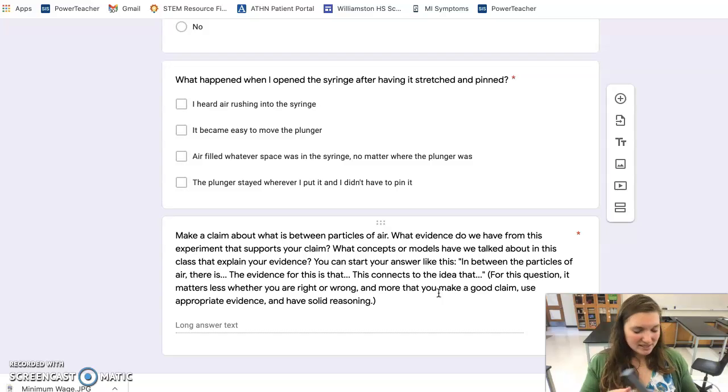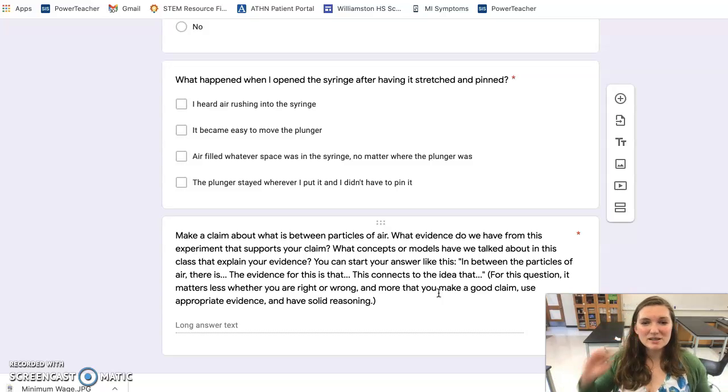The other thing that happens is that it becomes really easy to move the plunger, except for that this one has a nail in it. Air fills the spaces in the syringe, and the plunger stays put, so I didn't have to pin it. So again, you want to read these questions really carefully, because this is one where you can select all of them, and you should select all of them, because those are all things that happen there.